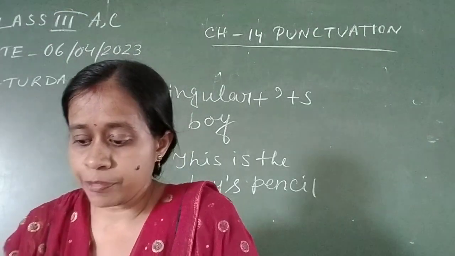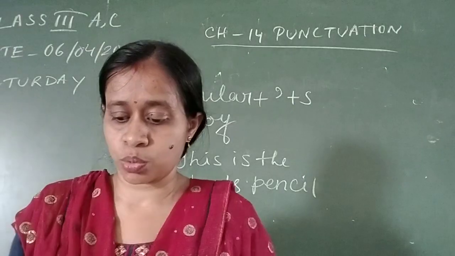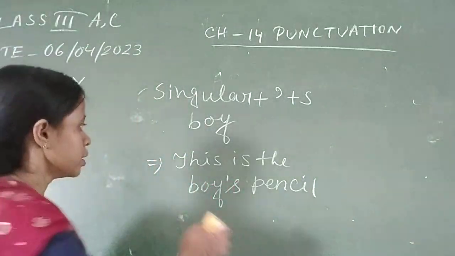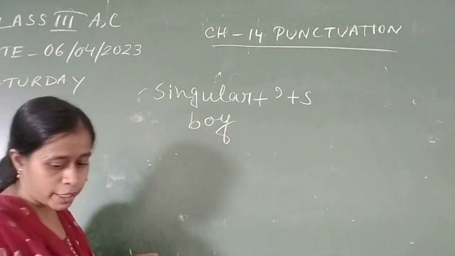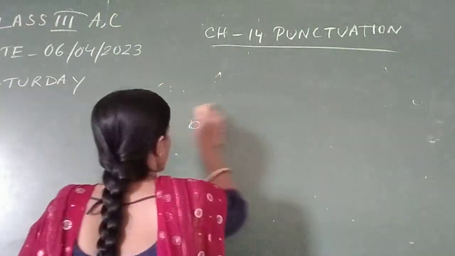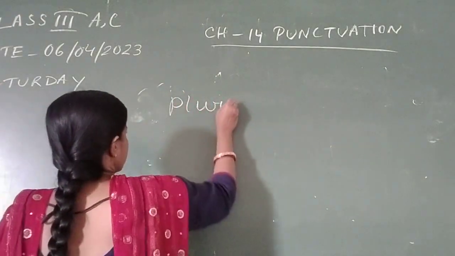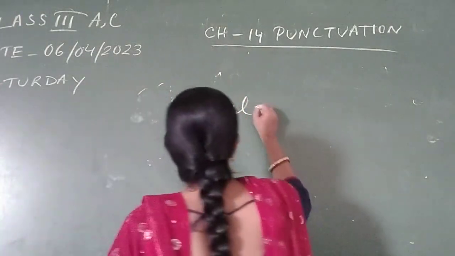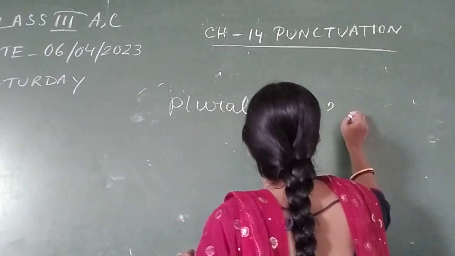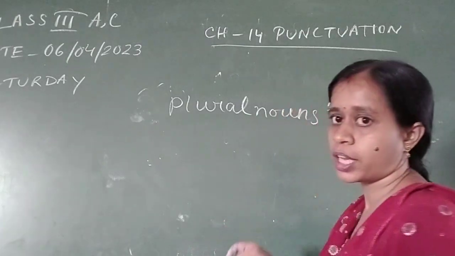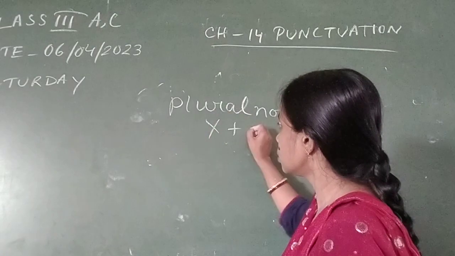Okay. If there are plural nouns, like girls, boys, in that case, only you use the apostrophe. No need to add any s with the plural noun.